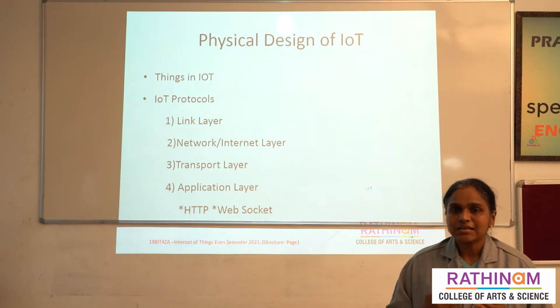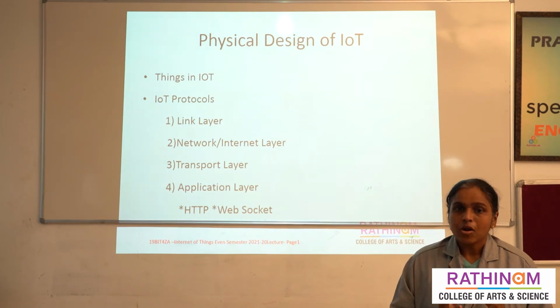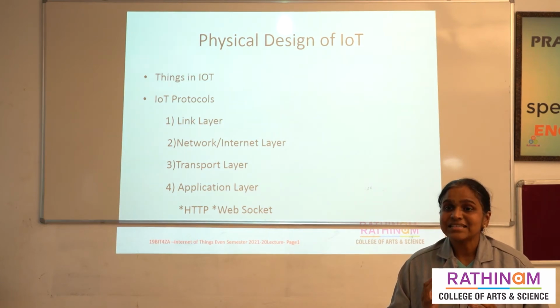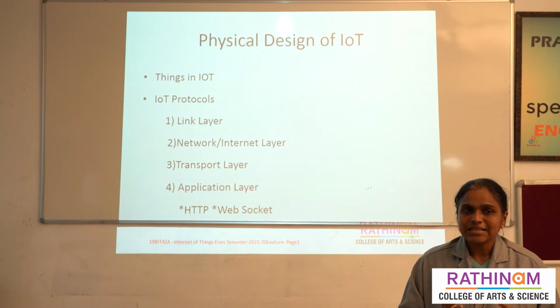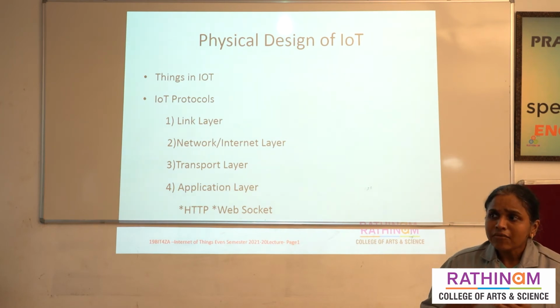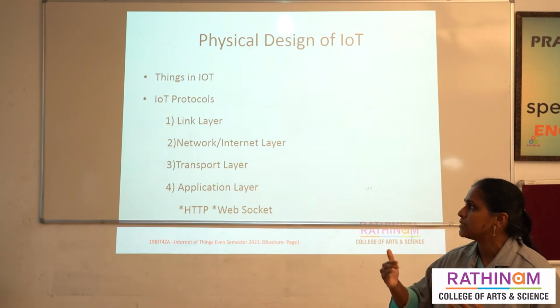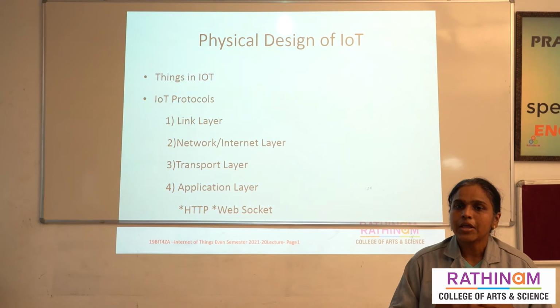Next, let us see about IoT protocols. What do you mean by protocol? Protocol is a set of procedures or a set of rules. I am giving examples of protocol: the IP address, internet protocol and Ethernet. So, why are we using the IoT protocol? How will you use that IoT protocol in IoT? With the help of these four layers only, we access the IoT protocol.